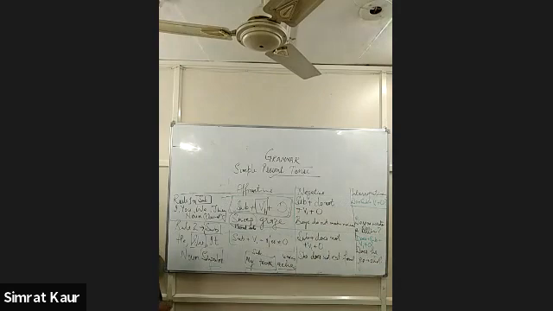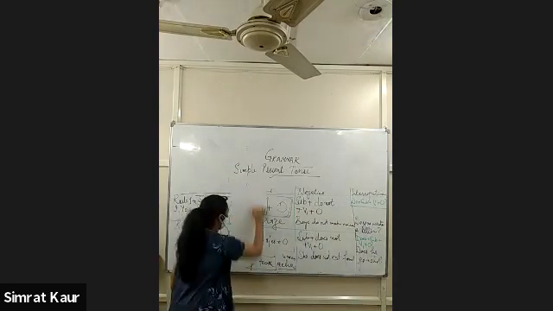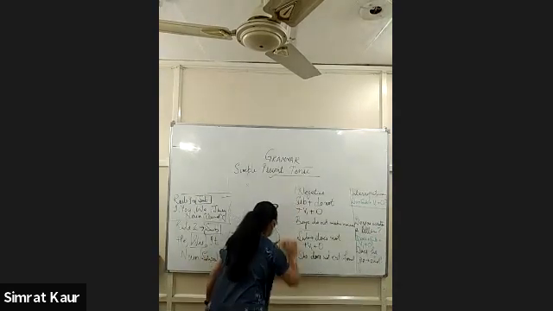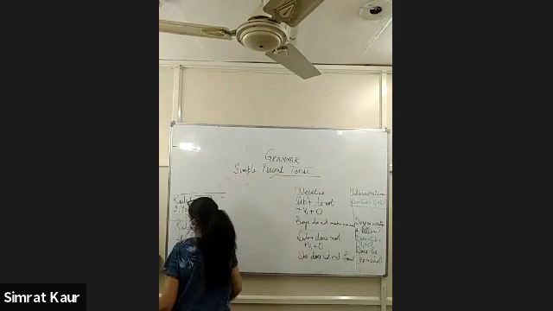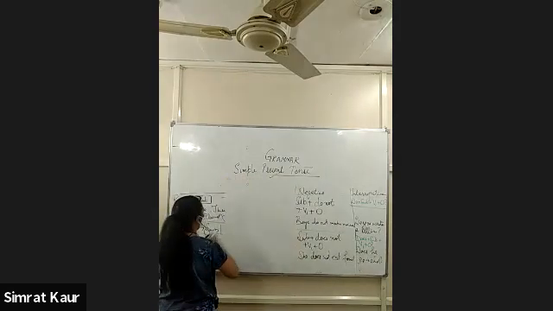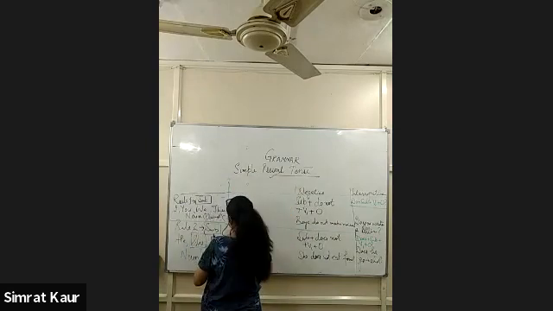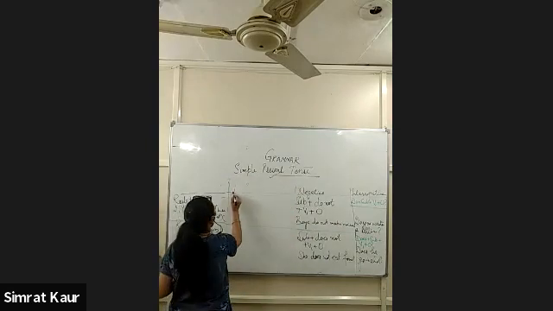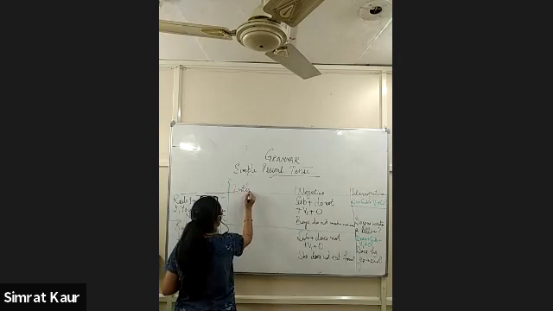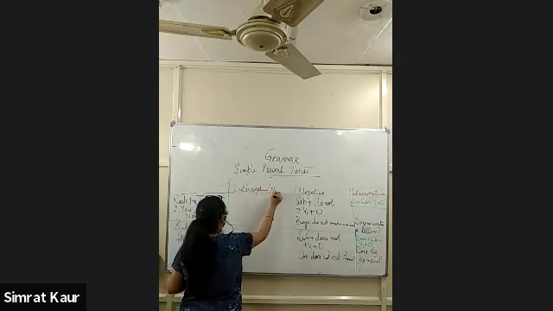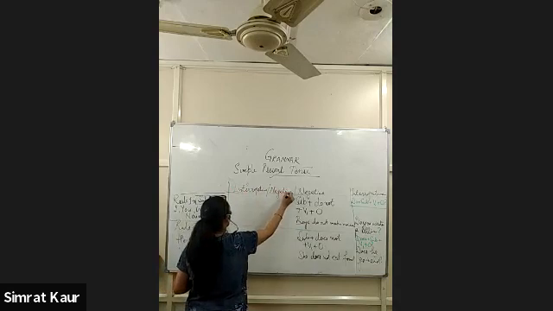And the last type is the interrogative negative sentence. Interrogative negative sentence.